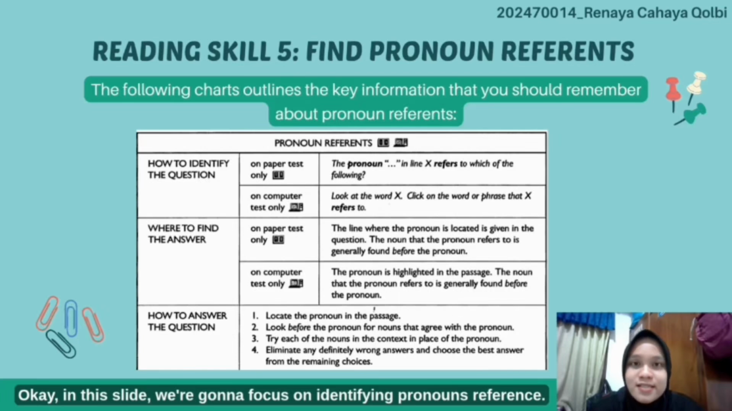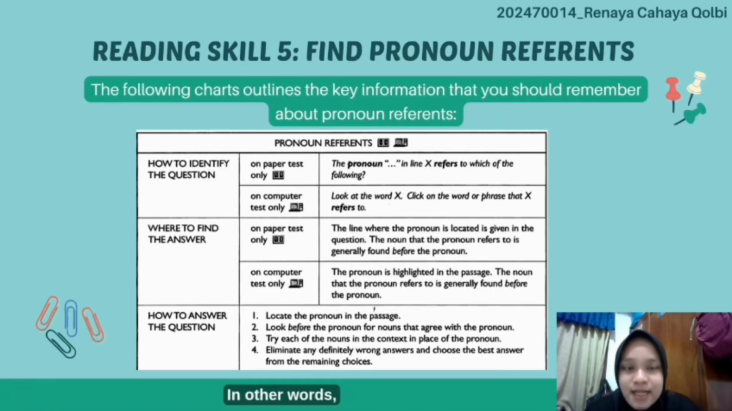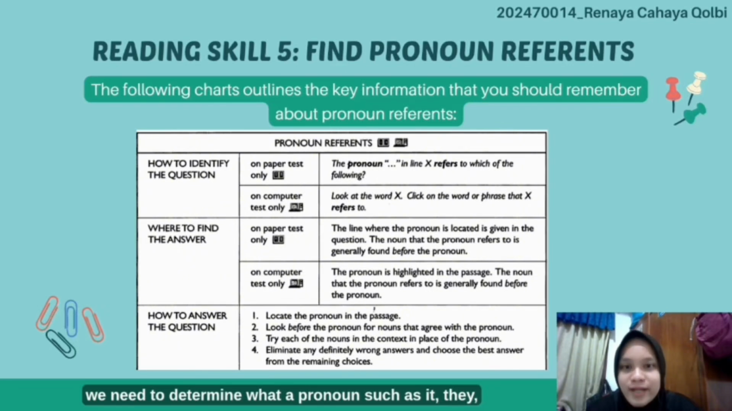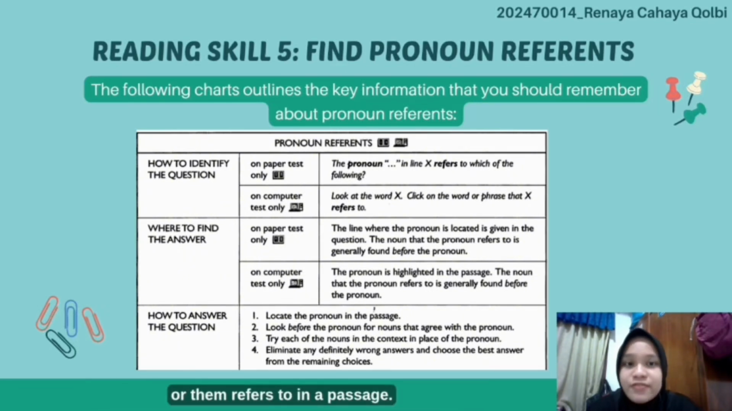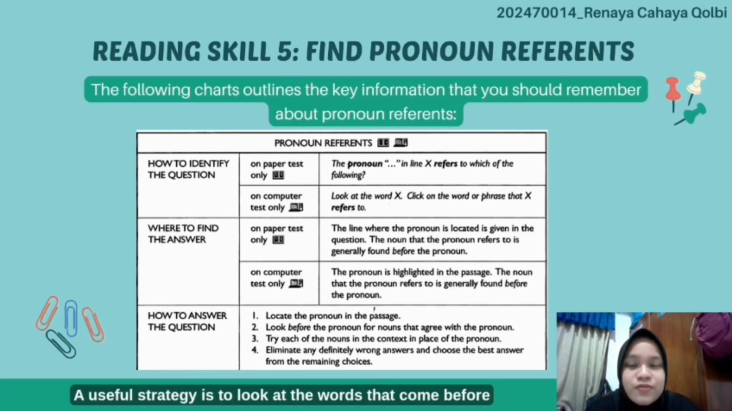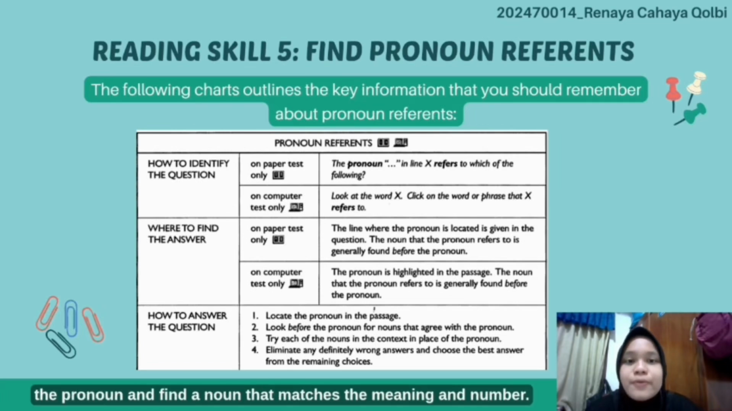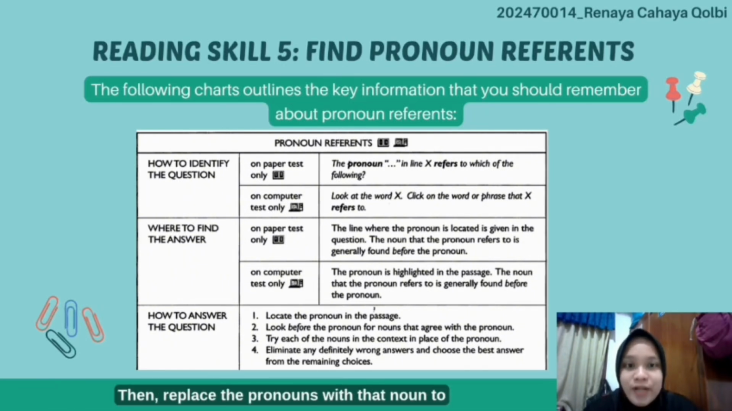Okay, in this slide, we're gonna focus on identifying pronoun references. In other words, we need to determine what a pronoun such as it, they, or them refers to in a passage. A useful strategy is to look at the words that come before the pronoun and find a noun that matches the meaning and number. Then, replace the pronoun with that noun to see if the sentence still makes sense.